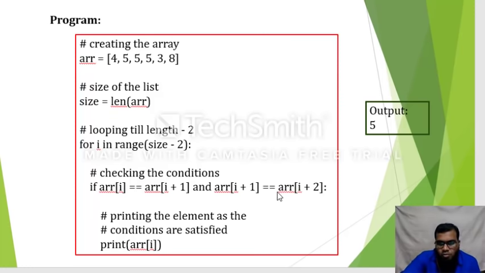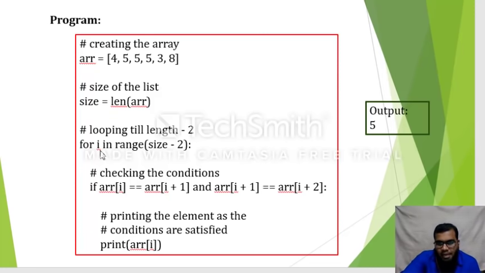Okay, so here I have written AND. AND means what? Both the conditions have to be true. This is 4. See, 4 is equal to 5 and 5 is equal to 5. 5 is equal to 5 is true, but 4 is equal to 5 is not true. So then this will not consider the number.